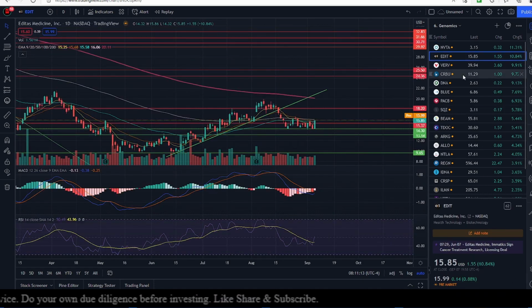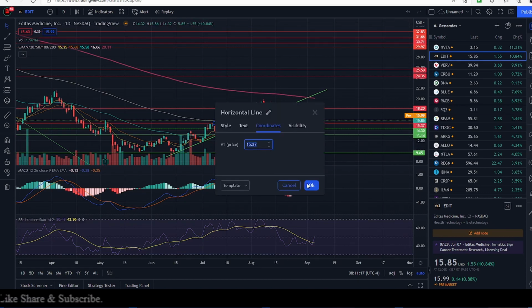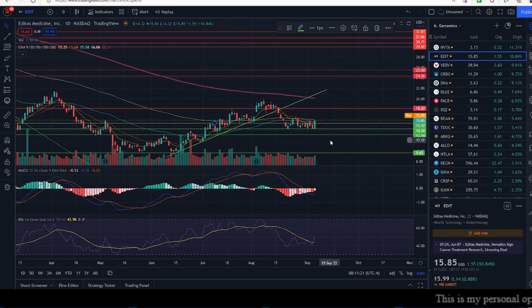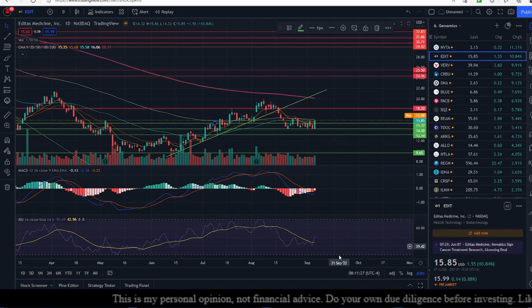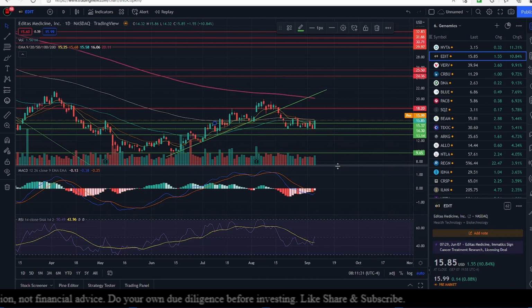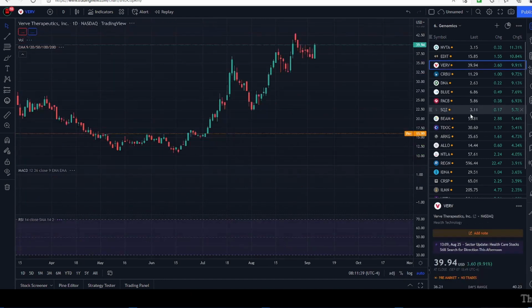Editas is up 10.84% as of yesterday, and it has broken through our resistance of 15.37, which I'm going to mark as a support. It has a resistance from the 9-day exponential moving average, which is sitting at 15.25, so it has to break through that today. Momentum is just at average, and MACD is poised to cross over the signal line in a bullish manner. So Editas is looking good at this point of time. Pre-market it's up 0.88%, which is around 14 cents.